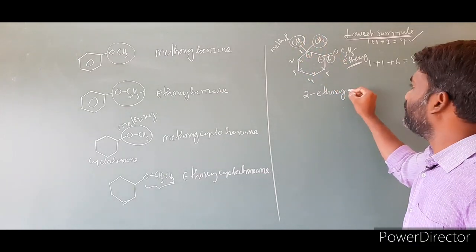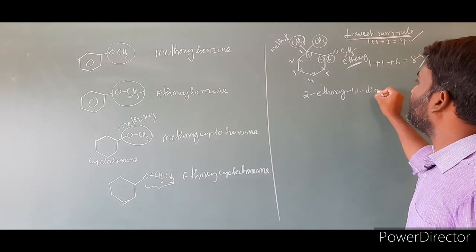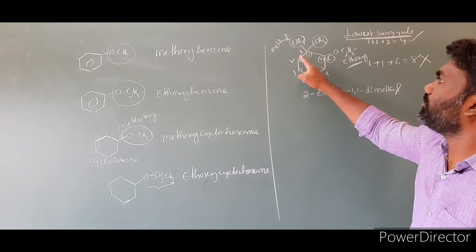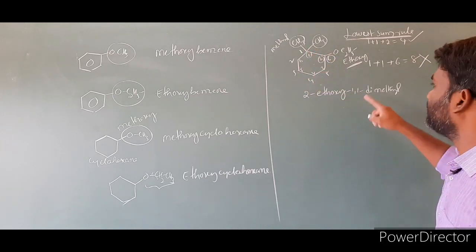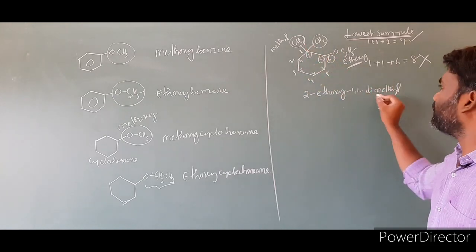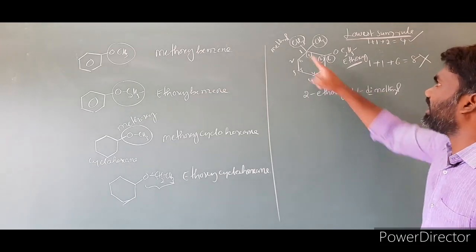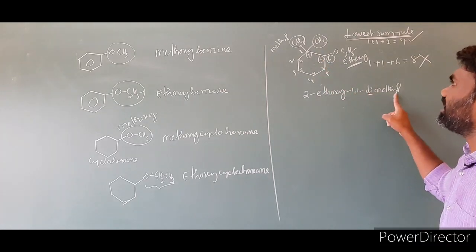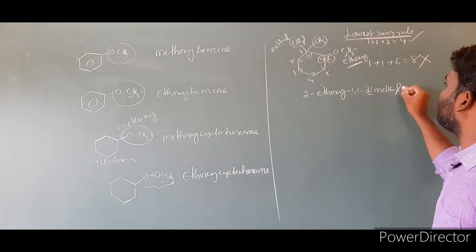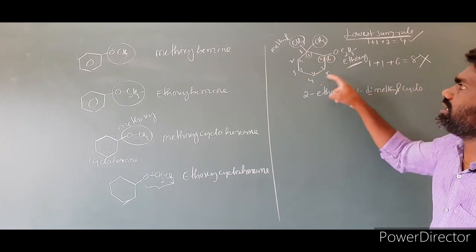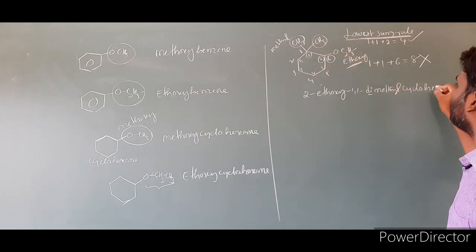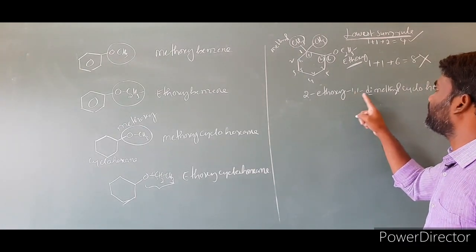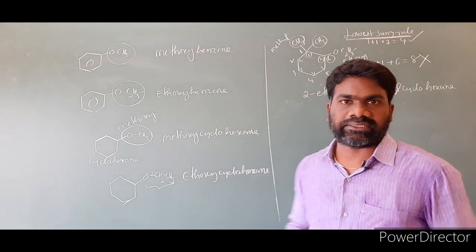How many methyls are there? 2. 1, 1 dimethyl. And 1, 2, 3, 4, 5, 6 carbons. 6 carbons are there. We have to write one more thing: we are using a multiplicative prefix. This di indicates the 2 methyl groups present on one carbon, the same carbon. So 1, 1 dimethyl, then cyclo. How many carbons does this ring contain? 6. So that we are writing as hexane. The name of this compound is 2-ethoxy 1, 1 dimethyl cyclohexane.